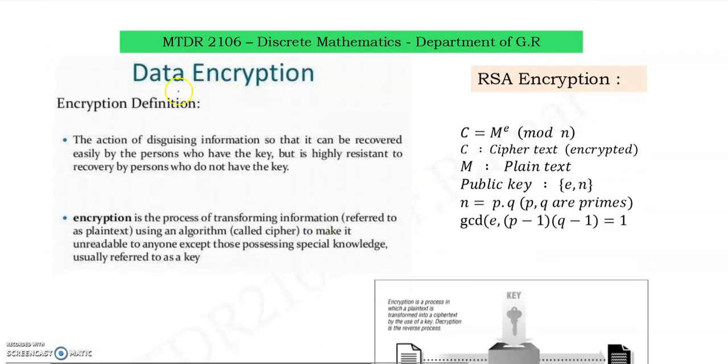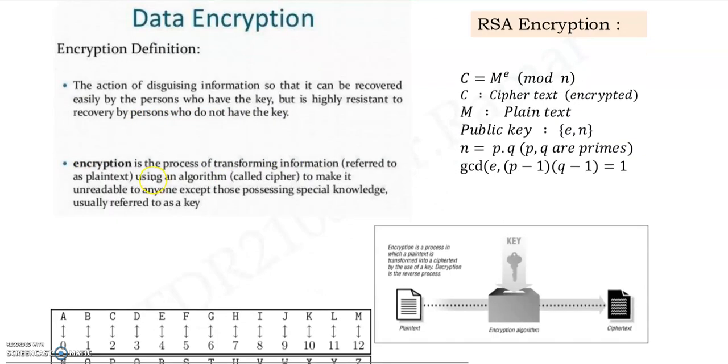Now what is data encryption? The action of disguising information so that it can be recovered easily by the persons who have the key, but is highly resistant to recovery by persons who do not have the key. Now what is encryption? Encryption is the process of transforming information using an algorithm called cipher to make it unreadable to anyone except those possessing special knowledge, usually referred to as a key. That is called encryption.